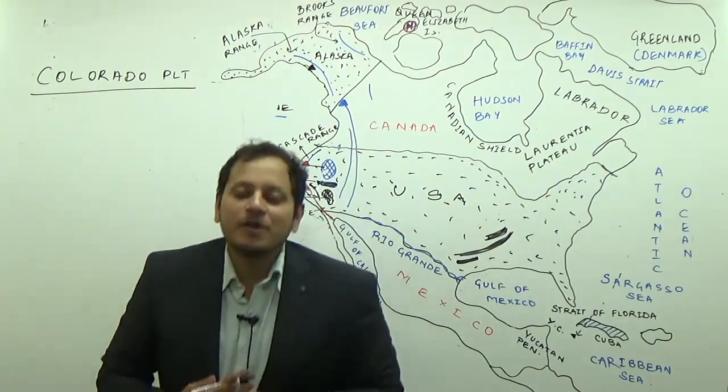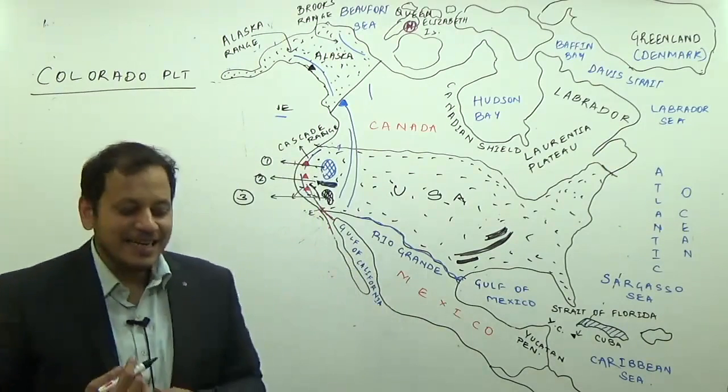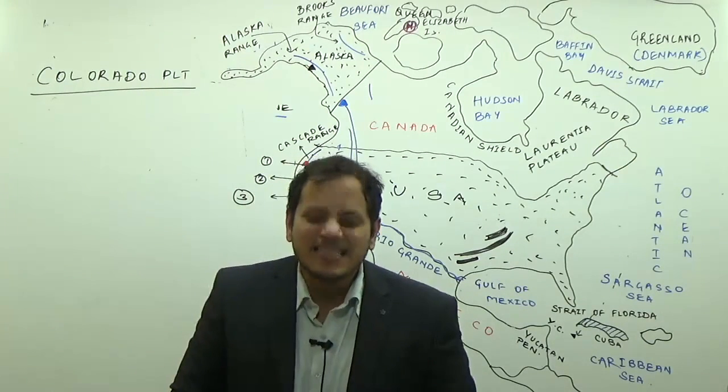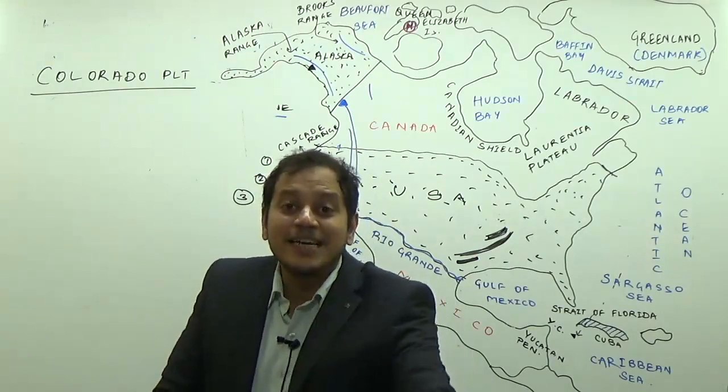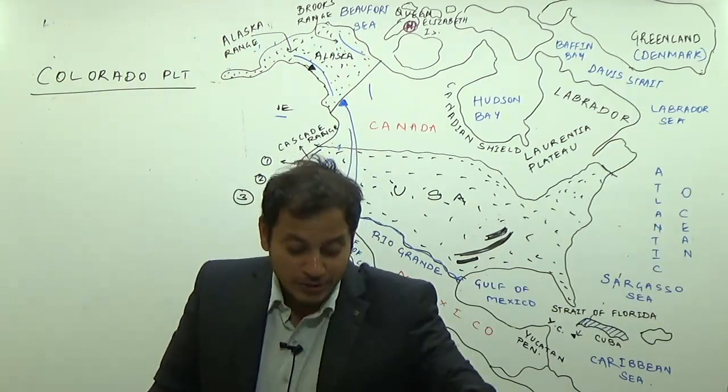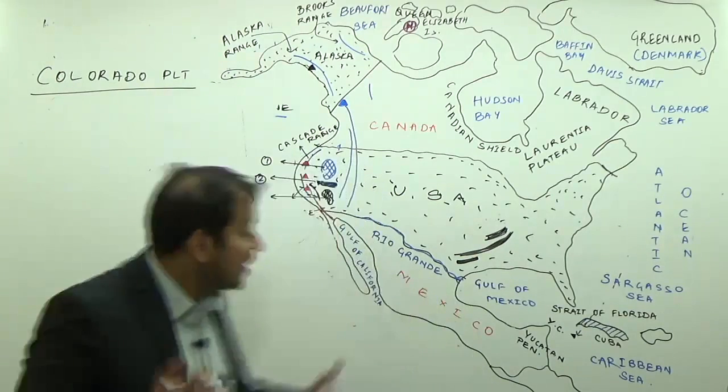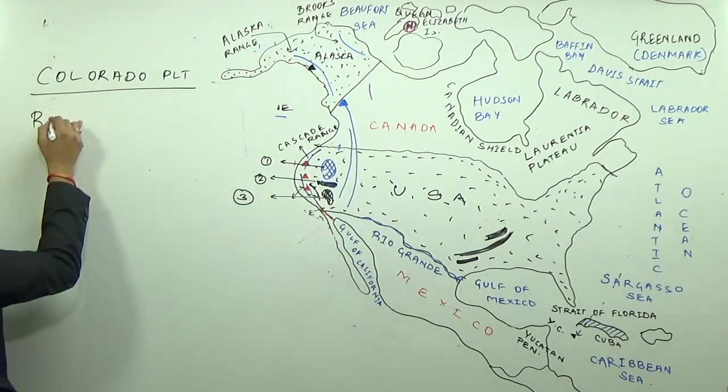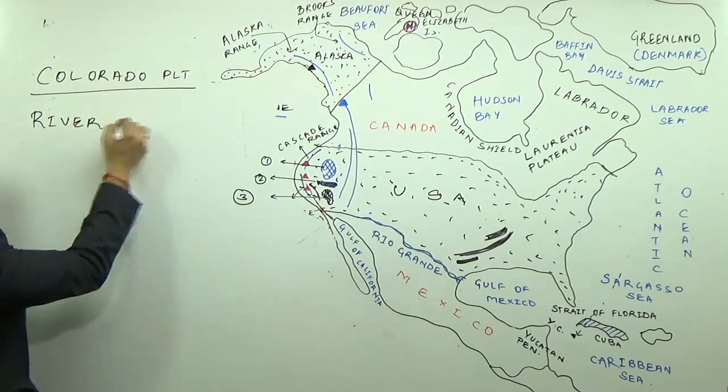The importance is, again, it is a semi-desert, arid and semi-arid region which is drained by river Colorado. So, the river Colorado flows through this plateau.